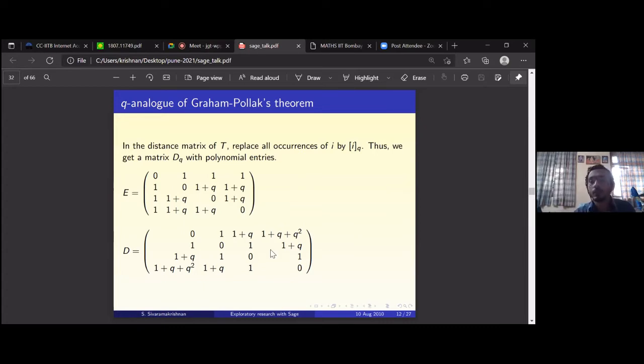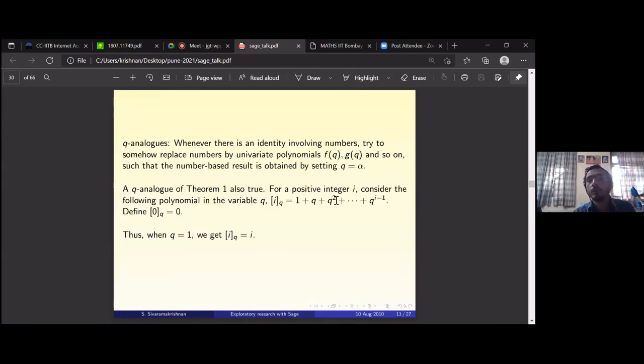Essentially, this 1 plus q plus q squared up to q to the i minus 1 is (q^i - 1)/(q - 1). So you can play around with distances. Who said distance 1 is 1, distance 2 is 2? Distance 1 is 1, distance 2 is 3, distance 3 is 7. You change it slightly. You can still get a good formula for the distance matrix as long as the underlying graph is a tree. That's the point.